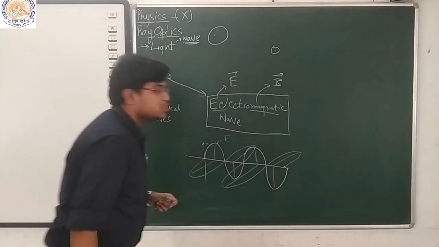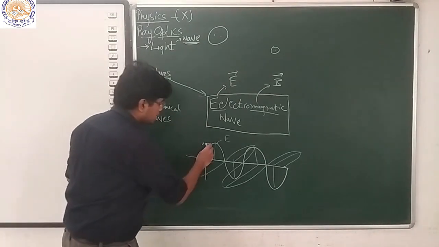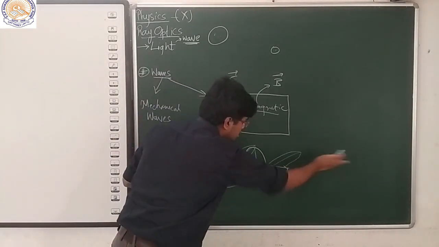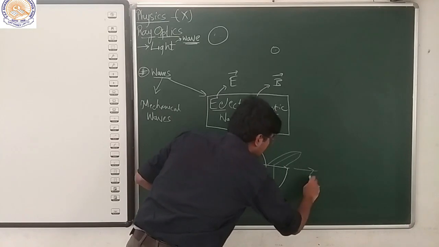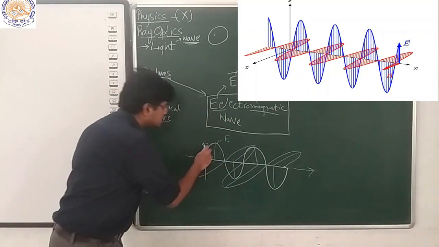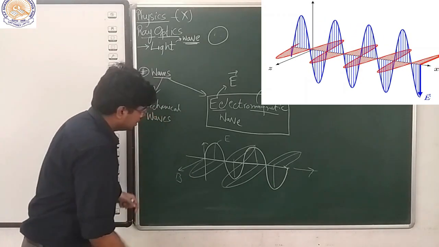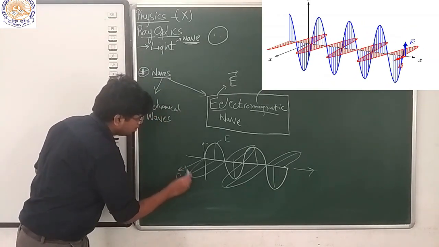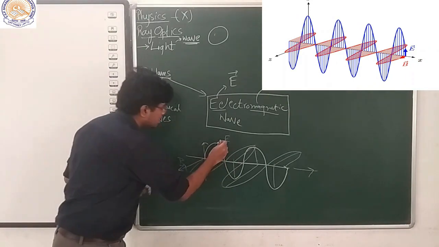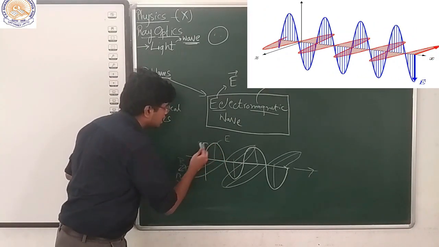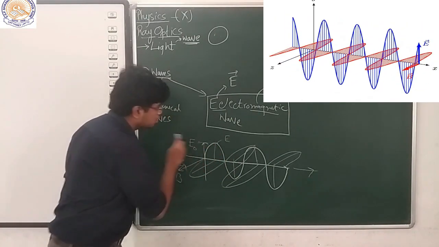You must be seeing it in 3D also. So this is the direction of propagation of the wave, this is the electric field, and this is the magnetic field. The maximum magnetic field is B naught, and the maximum electric field is E naught.